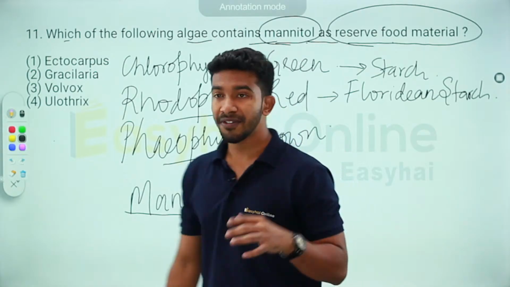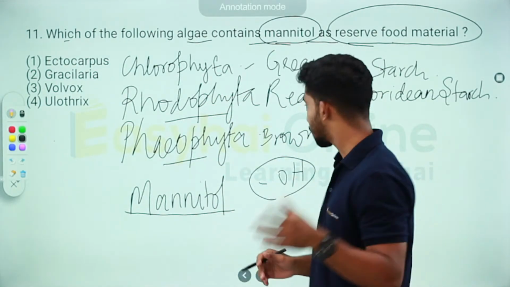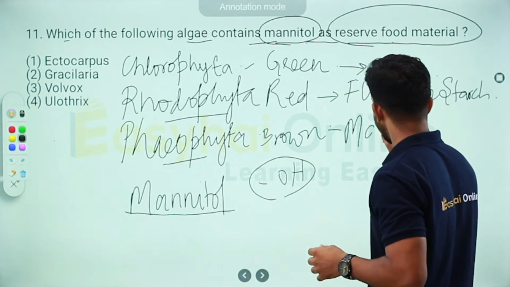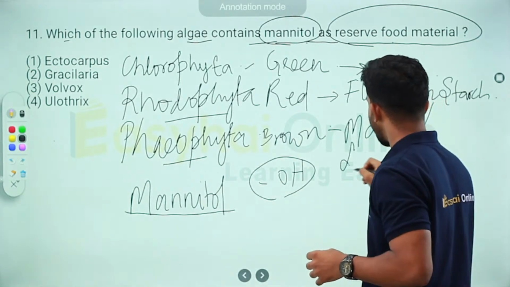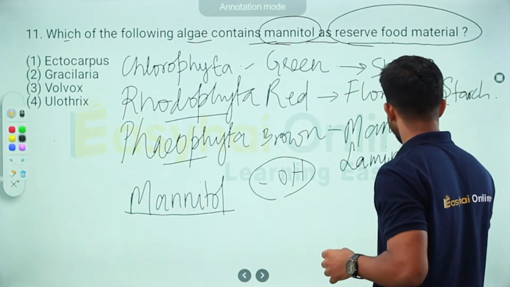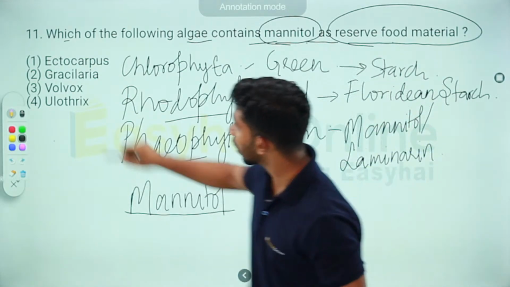And finally, phaeophyta, the brown algae, stores them as mannitol or laminarin.